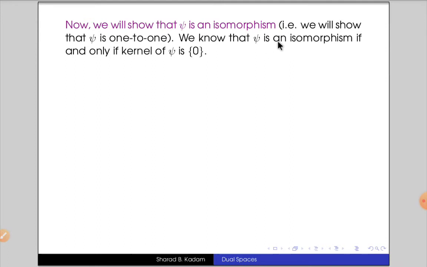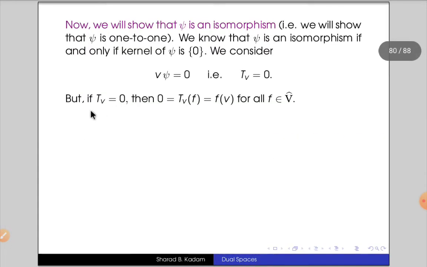As we know, psi is one-to-one if and only if its kernel is the singleton {0}. So we consider psi(V) equals 0. That means T_V equals 0.